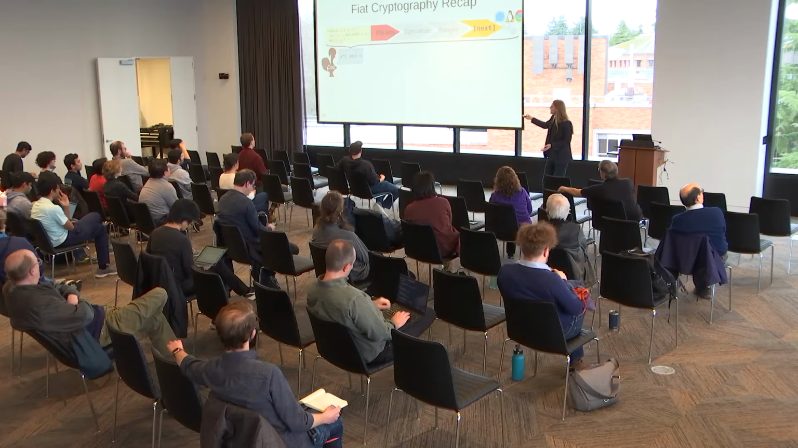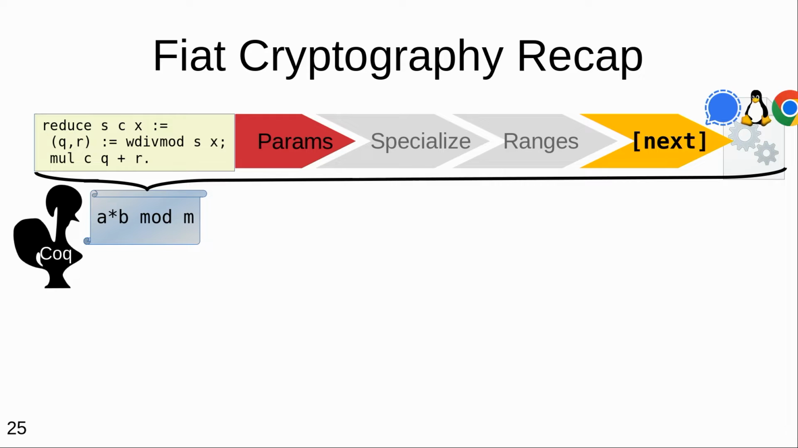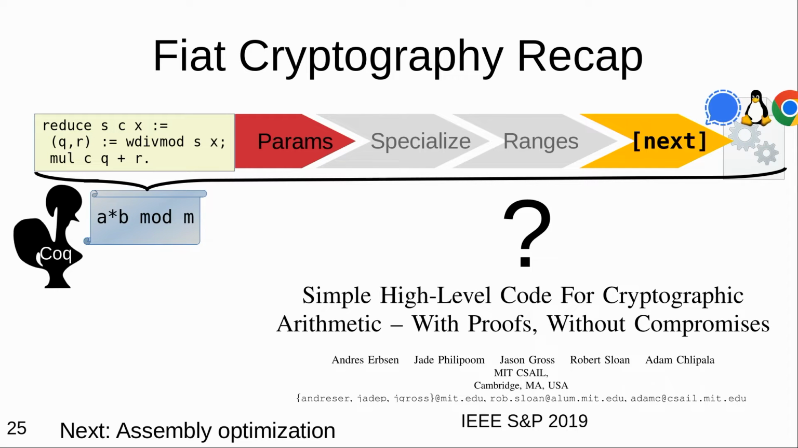And the steps so far are functional programs. You pick some parameters, you do specialization and range analysis, and then there's low-level optimization, which I will go into now. But first, well, there have already been some good questions, but if there are any more right now about the part so far, I would take them.